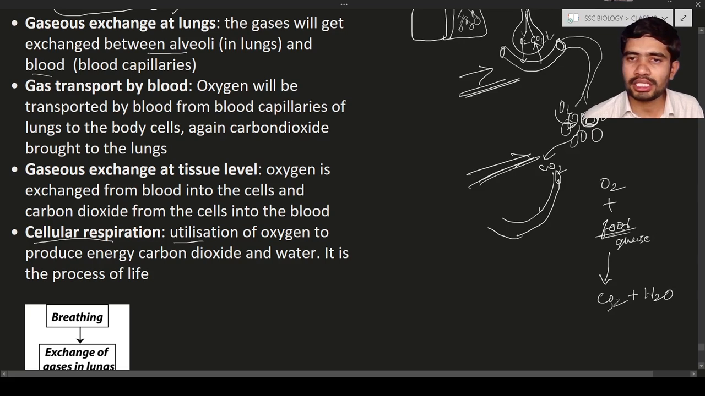This carbon dioxide is brought by the blood vessels to the lungs, and this process occurs all the time. So this is known as cellular respiration. Cellular respiration means a biochemical process that occurs inside the cell by utilizing oxygen and also food materials like glucose. That is known as cellular respiration, which we will discuss in detail in coming lectures.